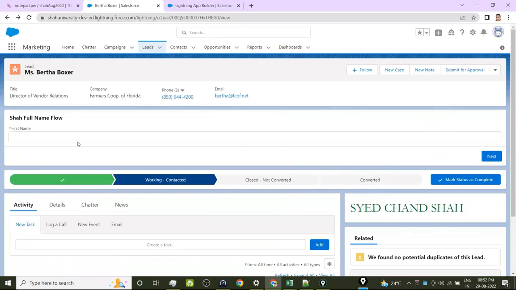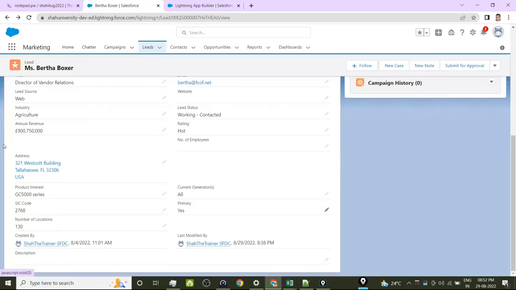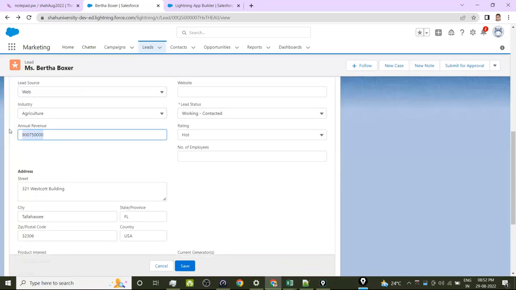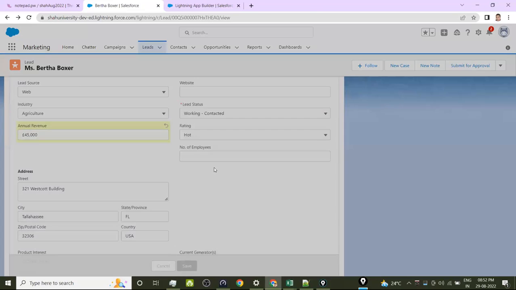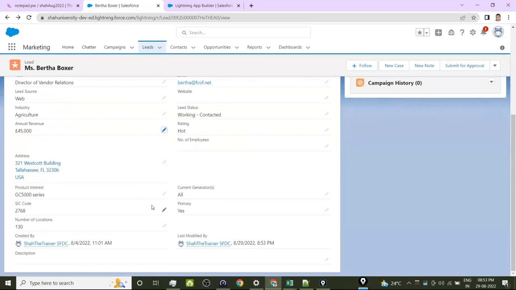So this flow was not there because the annual revenue might be greater than 50,000. Okay. So what I am doing, let me make it 50,000 or 45,000. Okay. Now, what happened? Flow is not there. Flow is not there. Conditional rendering. What we call is conditional rendering.